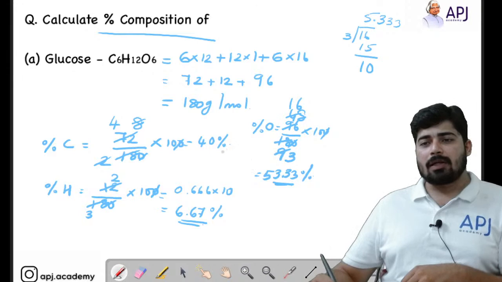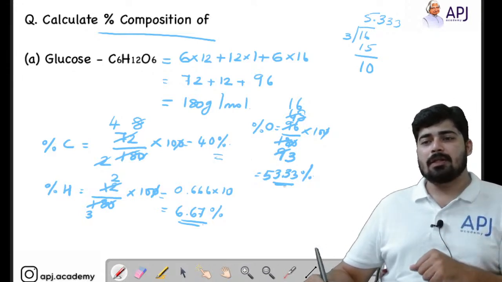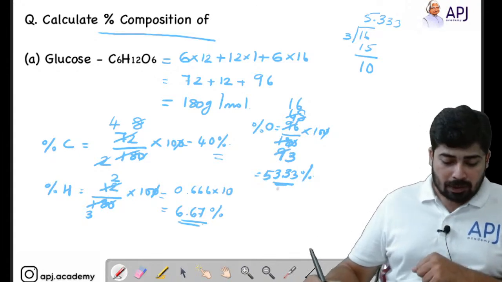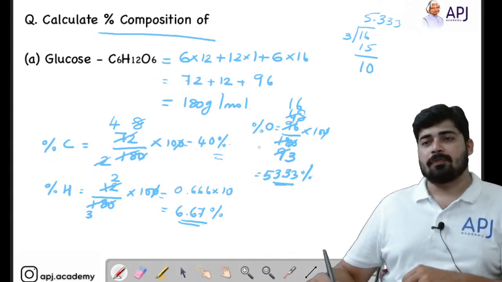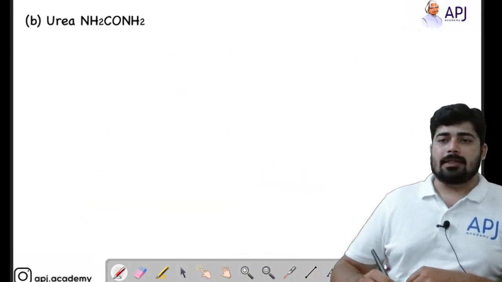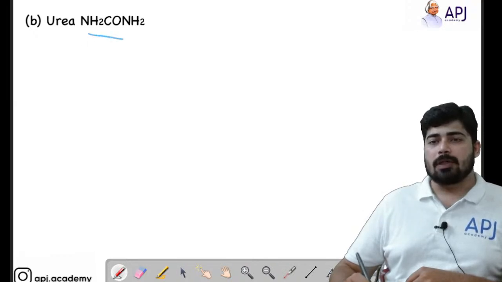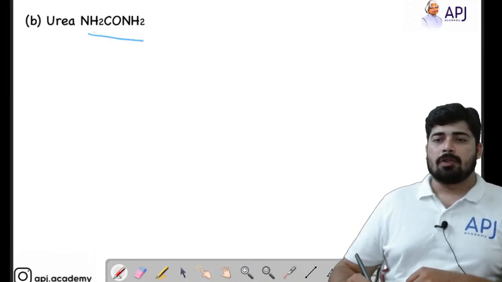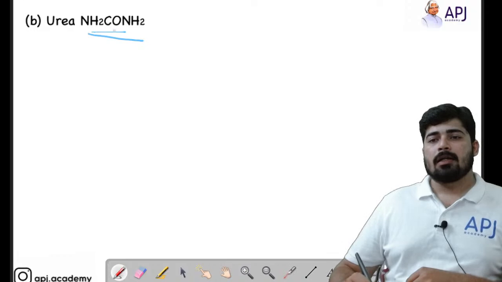Percentage carbon, we got it as 40%. Percentage hydrogen, we got it as 6.67%. And percentage oxygen, we got it as 53.33%. Right? I will move on to the next one. Now here you are given urea. First let us calculate the total mass.